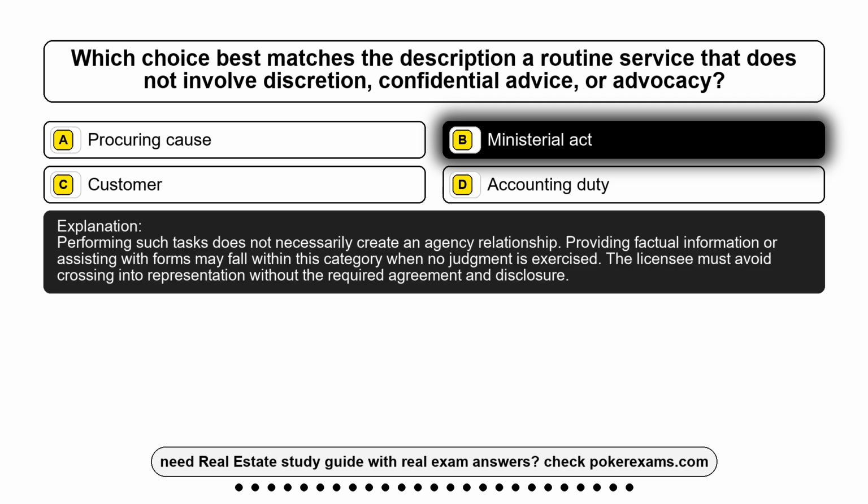Performing such tasks does not necessarily create an agency relationship. Providing factual information or assisting with forms may fall within this category when no judgment is exercised. The licensee must avoid crossing into representation without the required agreement and disclosure.